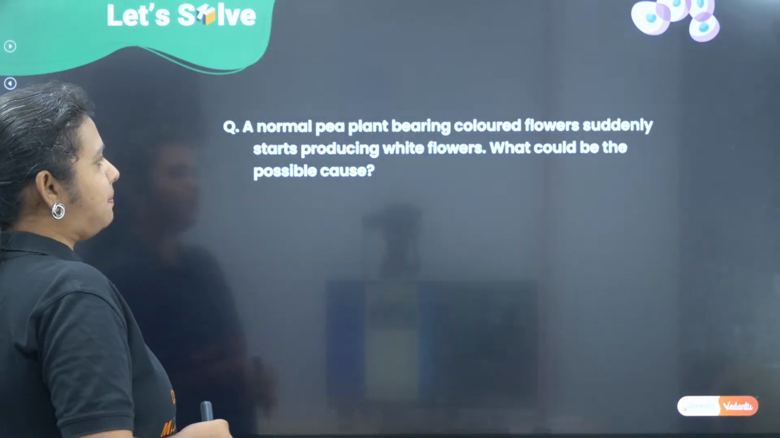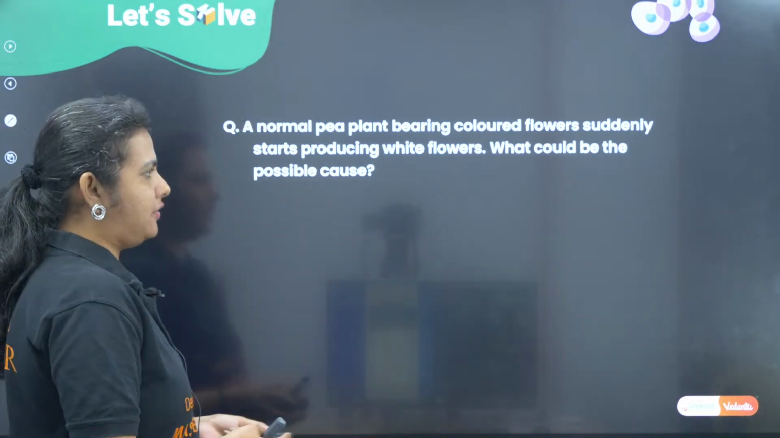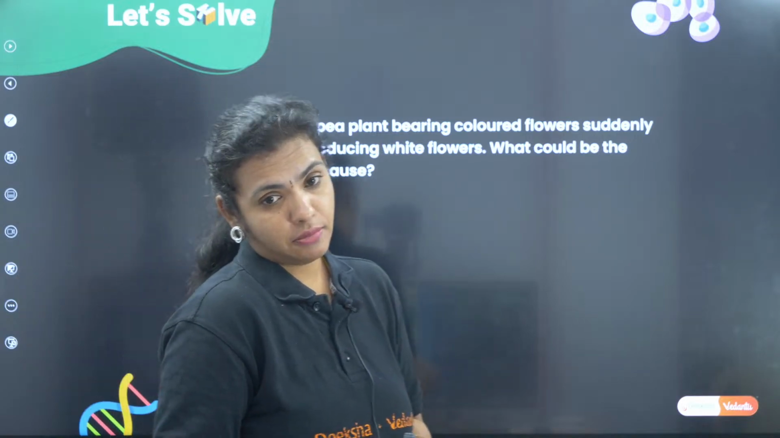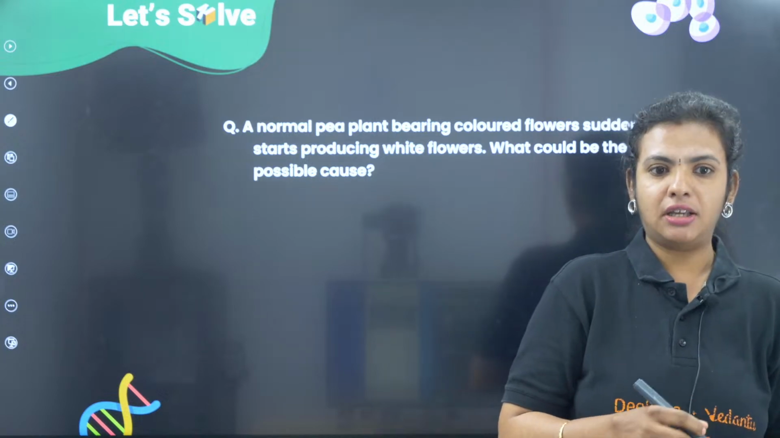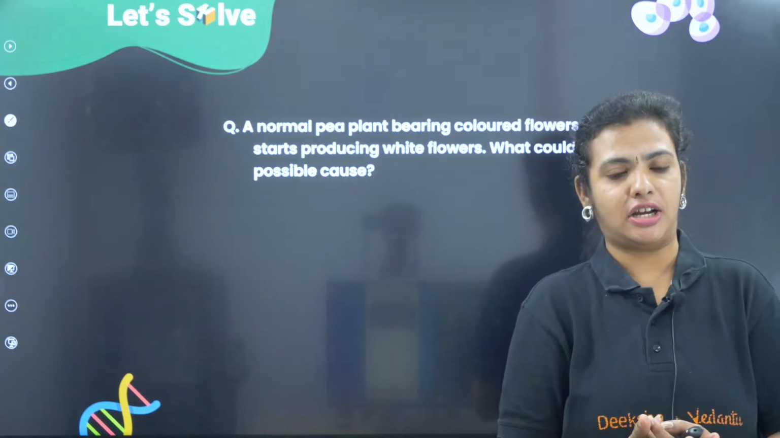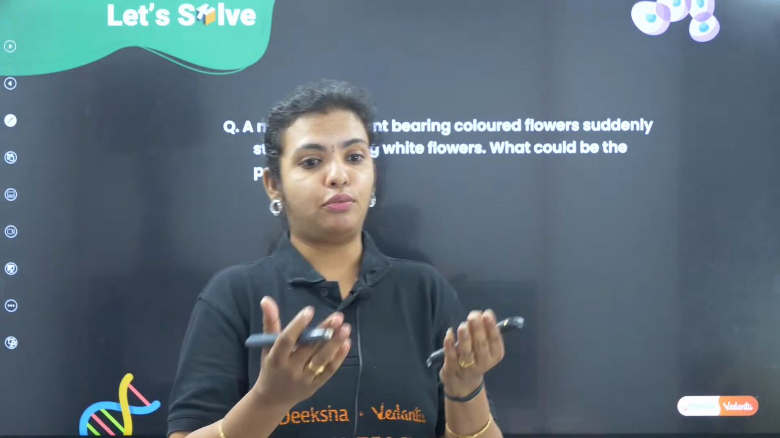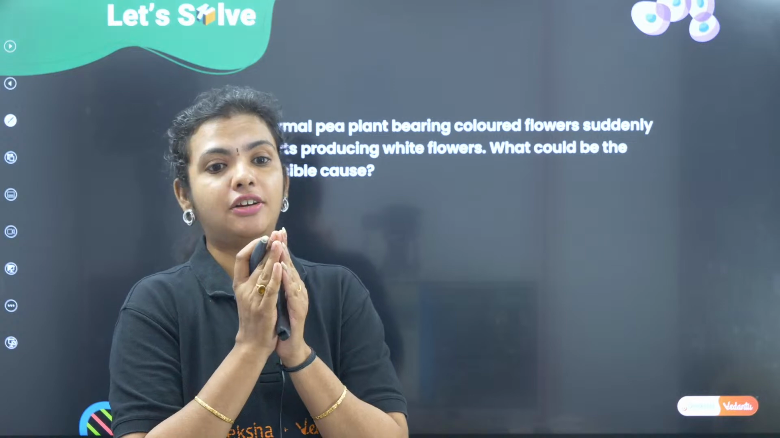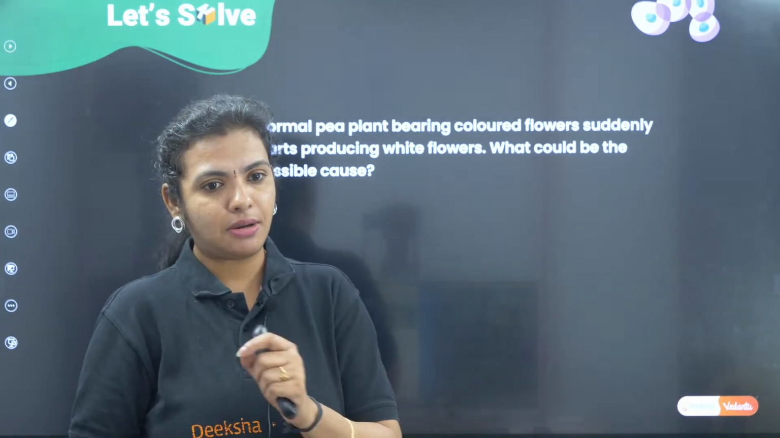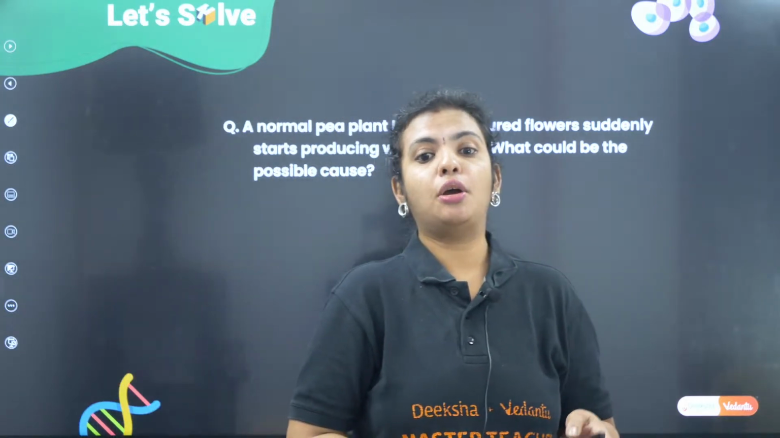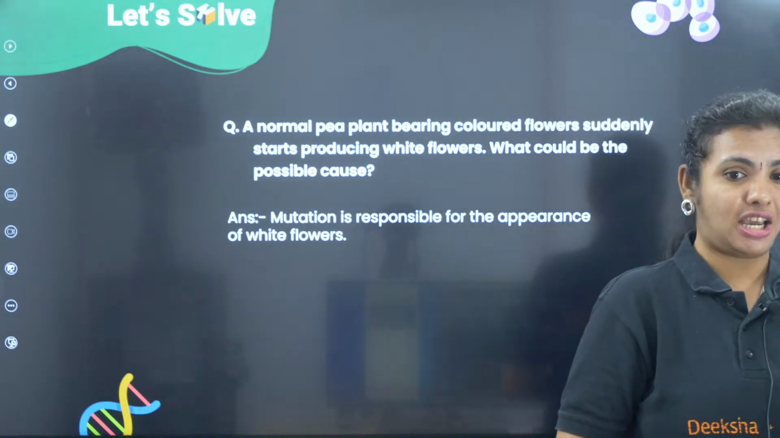Okay, a normal pea plant bearing colored flowers suddenly starts producing white flowers. What could be the possible cause? Okay, so I have a pea plant. This pea plant is always giving me colored flowers, violet colored flowers. Suddenly, it has started to produce white colored flowers. What is the reason for this? Okay, very simple. The answer for this is nothing but mutation. What is mutation? Mutation is a sudden heritable change.